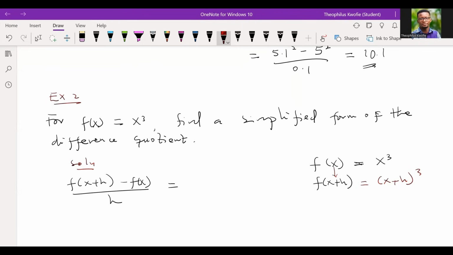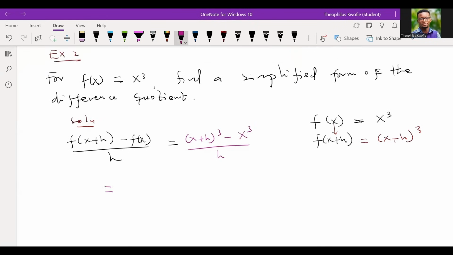It's the same thing over here, so I want us to take note. Wherever I see x, I should replace it by x plus h. That gives us x plus h cubed minus f of x, which is already x to the power 3, and that gives us something like this.